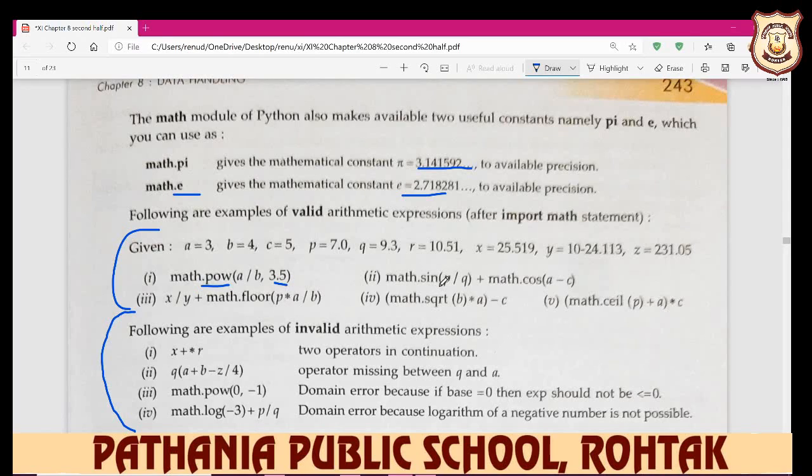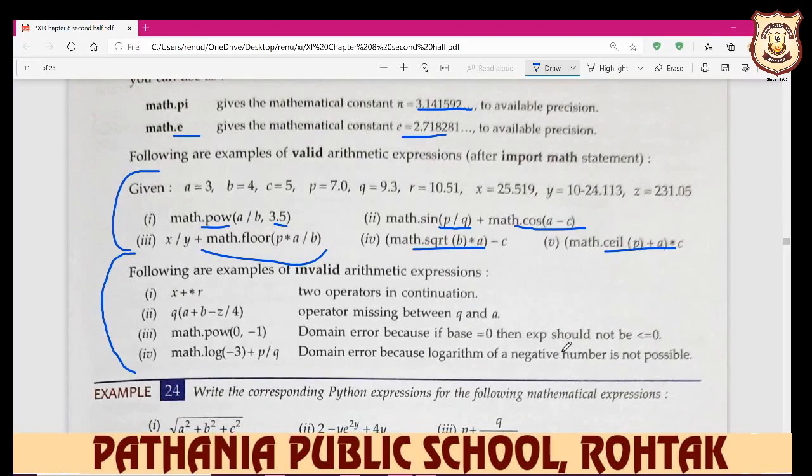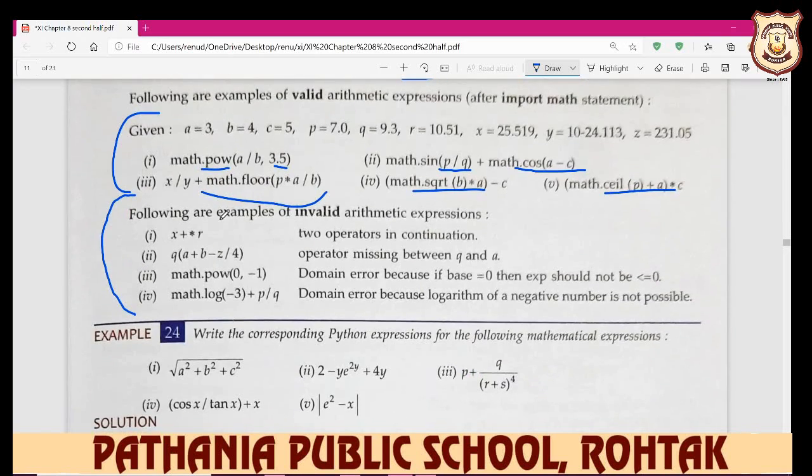When you write math.sin of p divided by q plus cos a minus, but here you write the comma operator, then this is invalid. But you write x divided by y plus math.floor, so it is also acceptable. You write in this way also, these all are valid arithmetic expressions. But when you write two operators together, not acceptable beta, this is an invalid arithmetic expression.